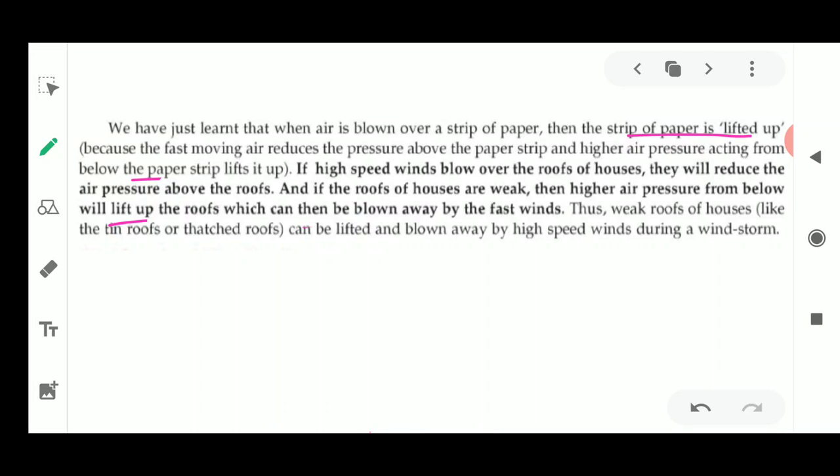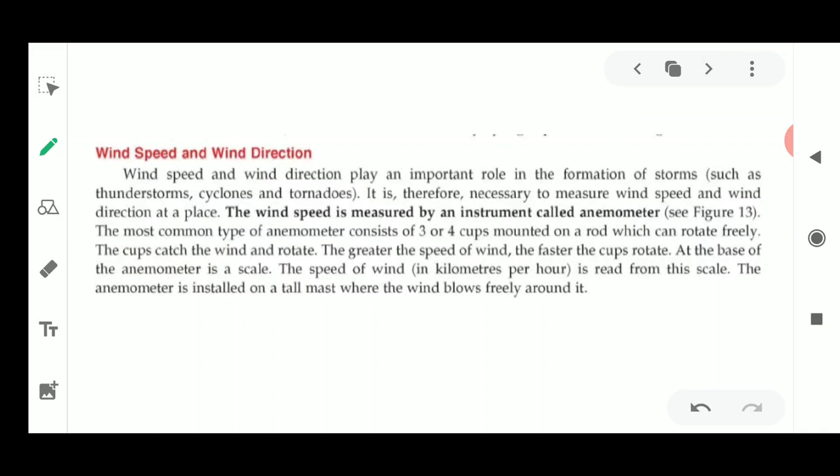Okay, so that is the reason we see things flying in the air when the wind is blowing. This is the reason things start flying in the wind. They move upwards, they are always lifted upwards.